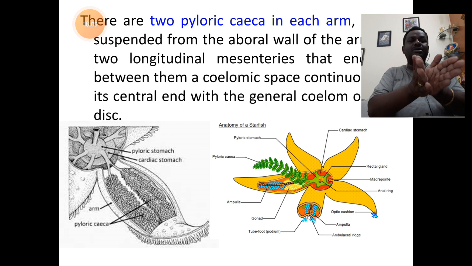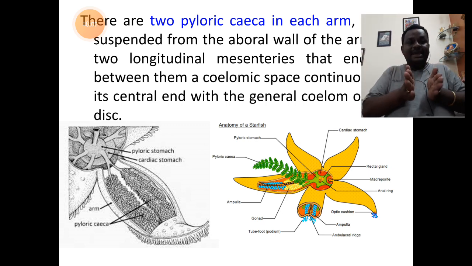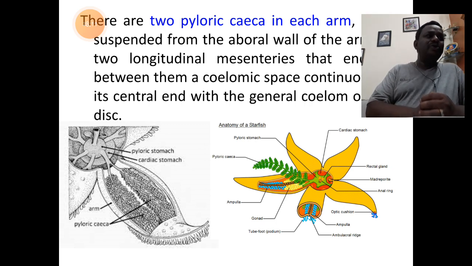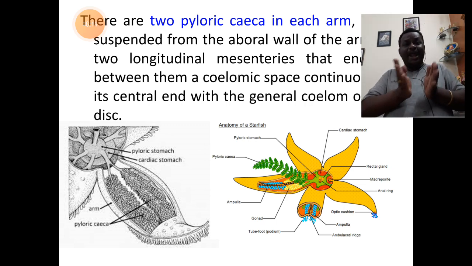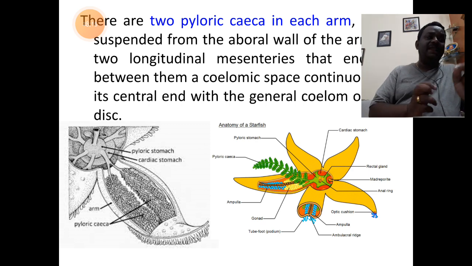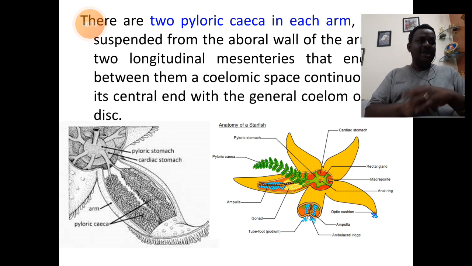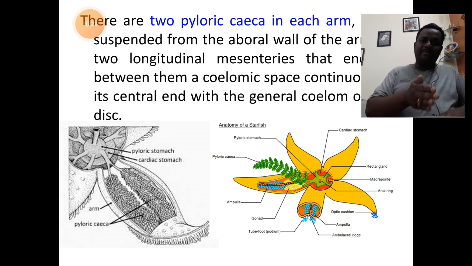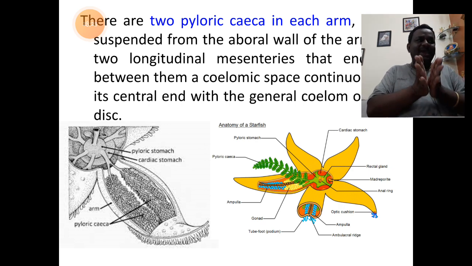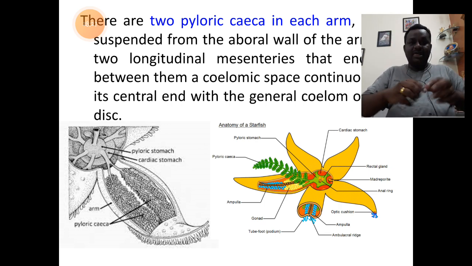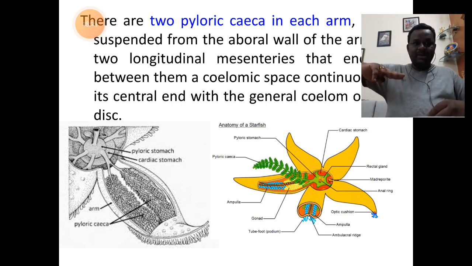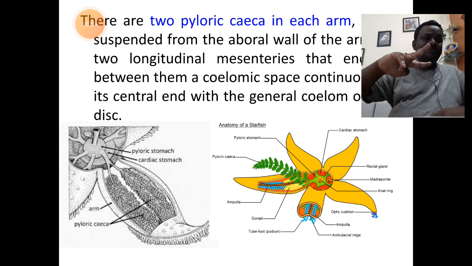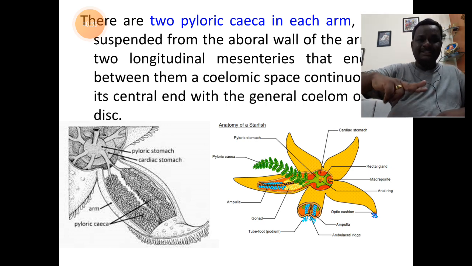This pyloric duct now shows 2 branches. Both the branches enter into each arm. So you have the 2 branches as longitudinal branches. Each of this longitudinal branch, when we look at it, again shows lateral branches. So you have a duct which shows splitting into the pyloric longitudinal axis.